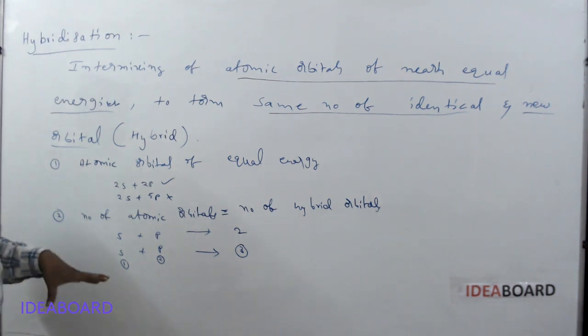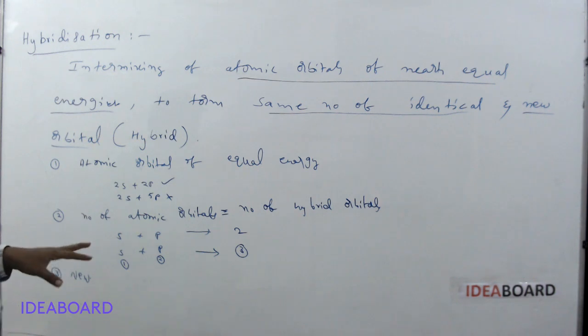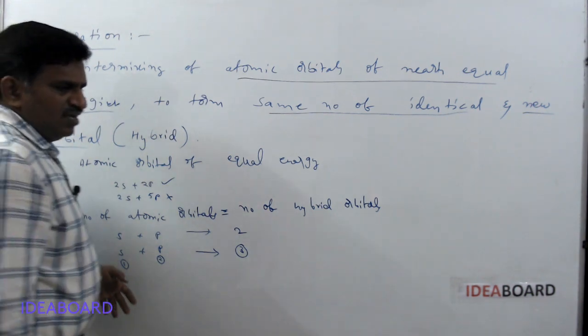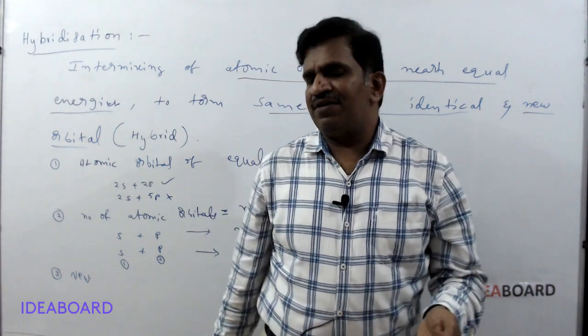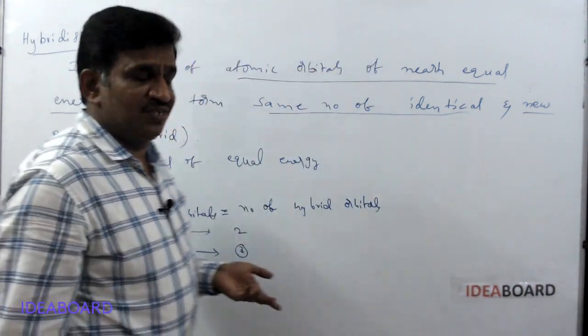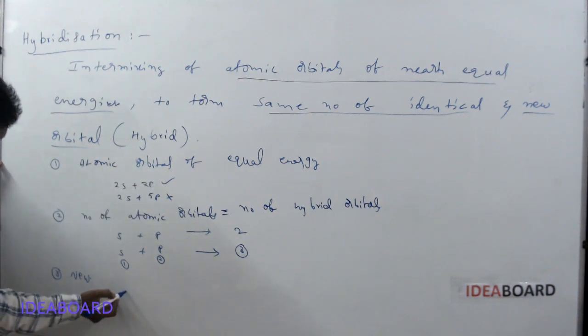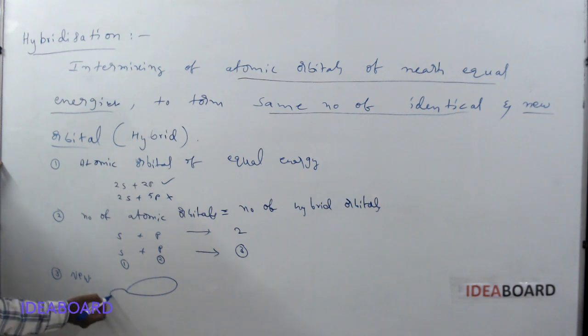How are they new? We know the shape of atomic orbitals. S orbital is spherical, p orbital is dumbbell, d orbital is double dumbbell, f orbital has a fourfold or complex structure. But all the hybrid orbitals, whatever the hybridization, have one large lobe and one small lobe.